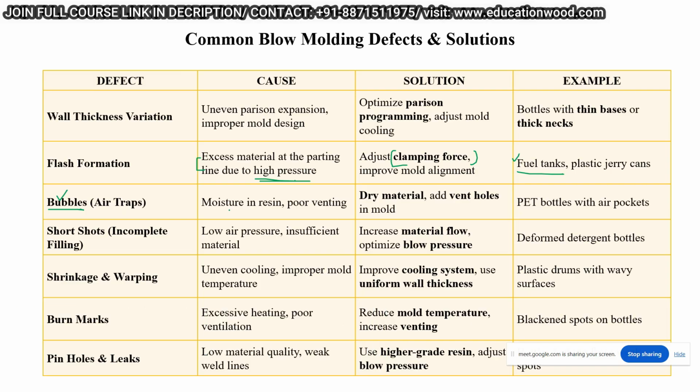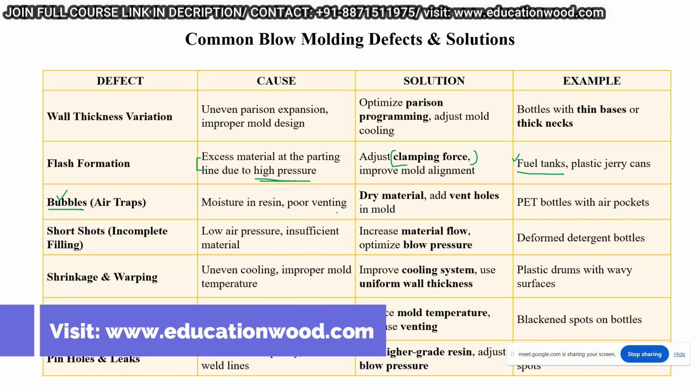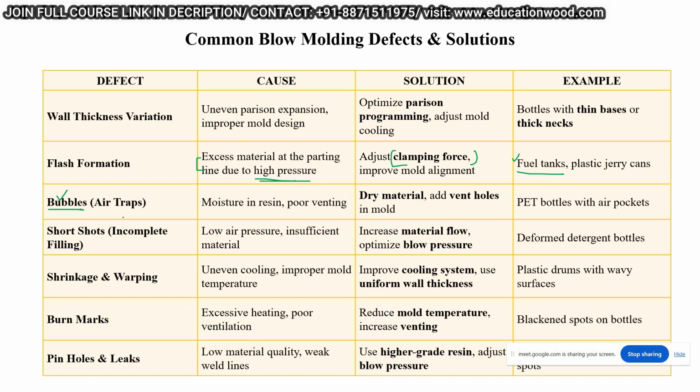That moisture or those gases create voids or bubbles. The air or gases will be trapped in the wall thickness. So basically we have to create vent holes there to remove the excessive air.